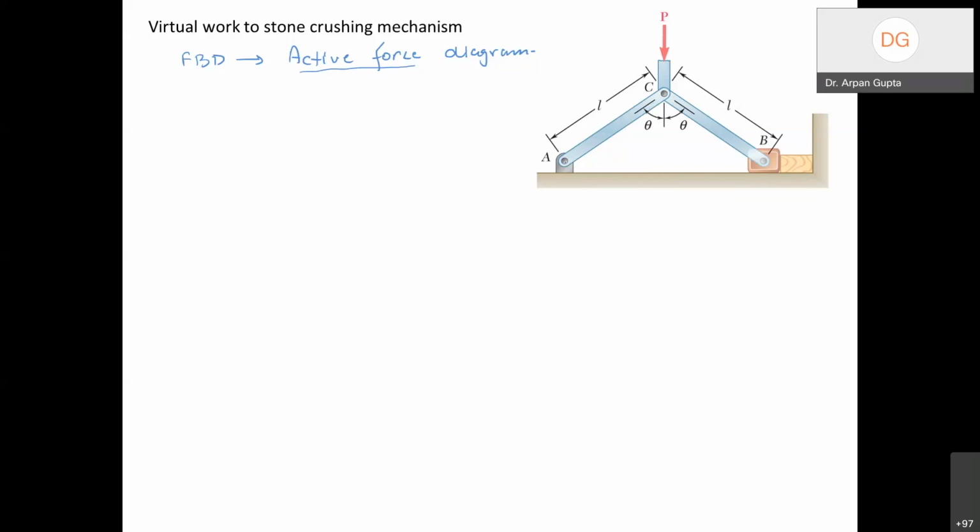Similarly, fixed support. Point A is a fixed support, so there will be reactions at point A, but the displacement of point A is going to be 0 because that is the constraint. We cannot assume that point A moves, right? So we will keep it constrained, and therefore the reaction forces at point A are also not going to do any work. So I can say that this diagram itself is an active force diagram, or to draw it in a slightly better way, I will redraw it.